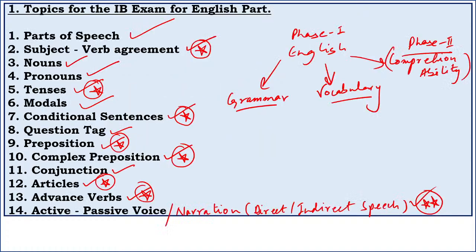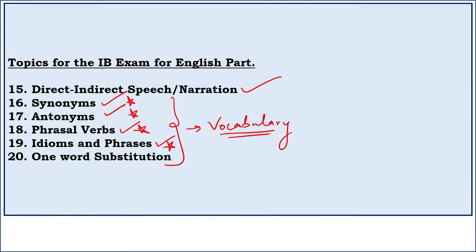These very important topics, I'll again mark: subject verb agreement, tenses, conditional sentences, preposition, complex preposition, articles, advanced verbs, active passive voice, and direct indirect speech, that is narration. So these 9 topics in grammatical part, and synonym, antonyms, phrasal verbs, and idioms and phrases. They must be looked into when you are preparing for your phase 1.